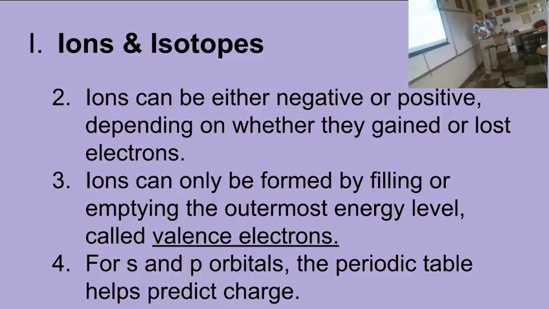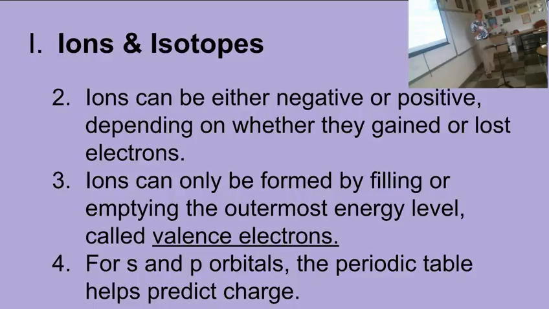So for most of the periodic table, or the elements that we're going to be messing with most in our kind of chemistry, you're going to only see charges that are less than positive or -4, because it'll either gain 4 or lose 4 to fill up its energy level.